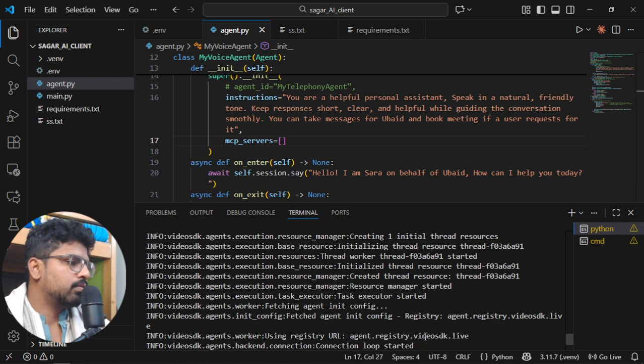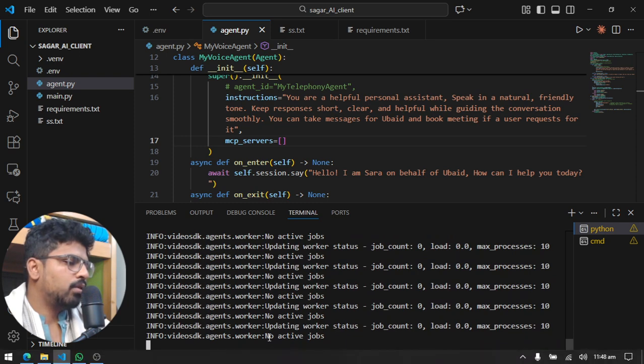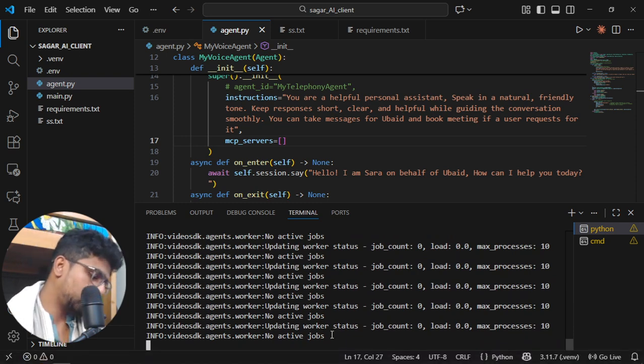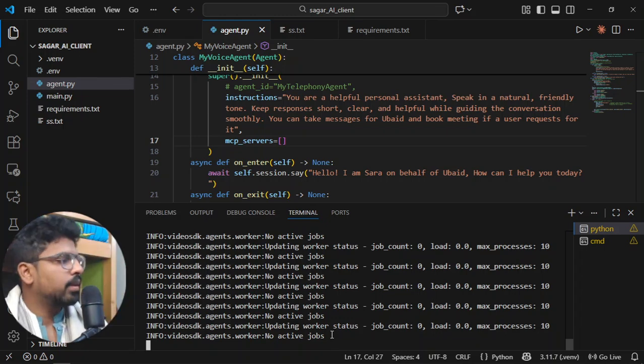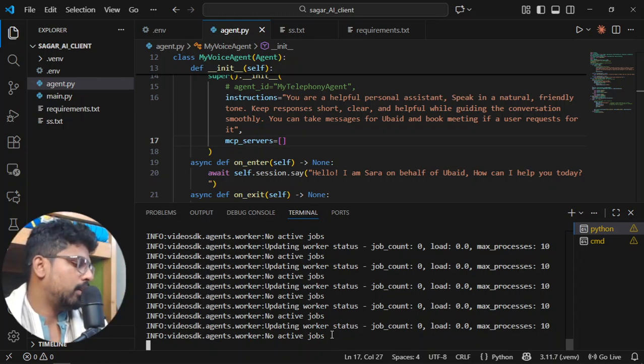I'm just running this file, and you can see no active jobs are there because no one is on call with the agent. Now I will make the call, and the agent will talk to me, and I will keep it on speaker.